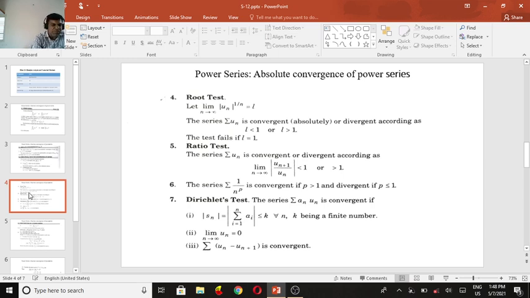Secondly, the limit as n tends to infinity of u_n is equal to 0. Third, the summation of u_n minus u_(n+1), that means the consecutive difference, is convergent.